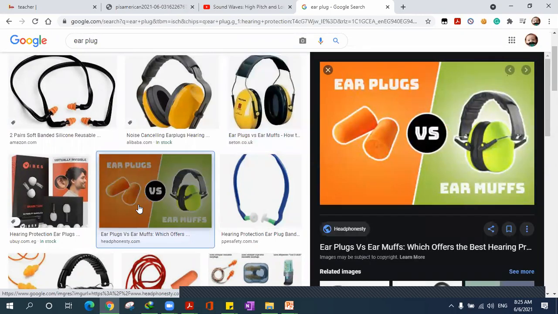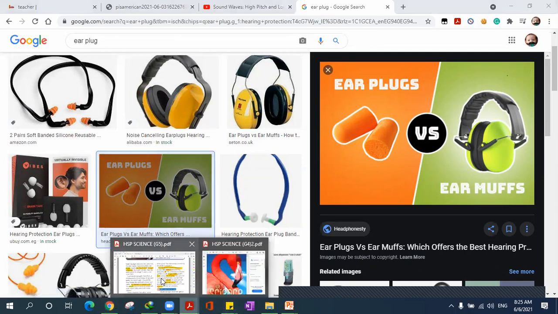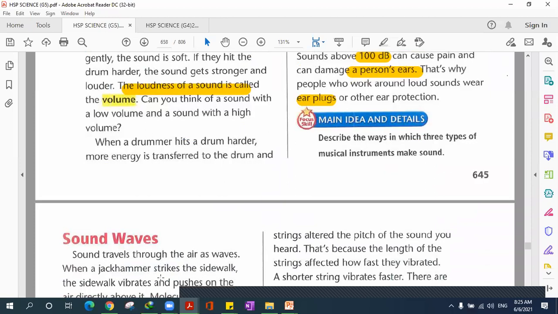Also, people that shoot guns in an arena wear them. Yes, they use earplugs. The captain wears earmuffs, I think. They use them in order to protect their ears, because they will lose their hearing ability if they keep hearing the loud sound all the time. That's so dangerous.